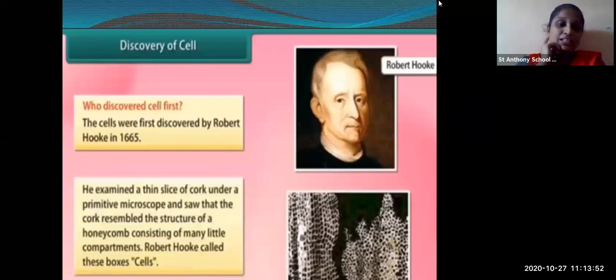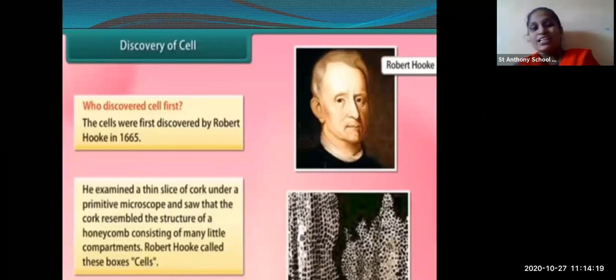He examined a thin slice of cork under a microscope, and he observed that the structure was very similar to a honeycomb. You must have seen a honeycomb. It has different compartments, and different cells are there in those compartments. So Robert Hooke observed these compartments and he named these boxes cells.